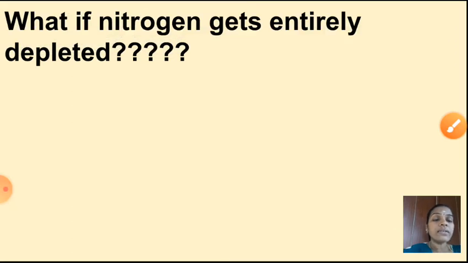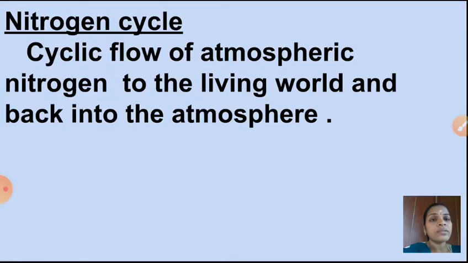See here, 78% of nitrogen is present in our atmosphere. Plants as well as animals want nitrogen. So if we are taking nitrogen continuously from our atmosphere, what will happen? What if nitrogen gets entirely depleted? What will happen? Yes, we cannot survive, isn't it? So will it happen like that? No. The nitrogen level is stable in our atmosphere with the help of the nitrogen cycle. So what is meant by nitrogen cycle?